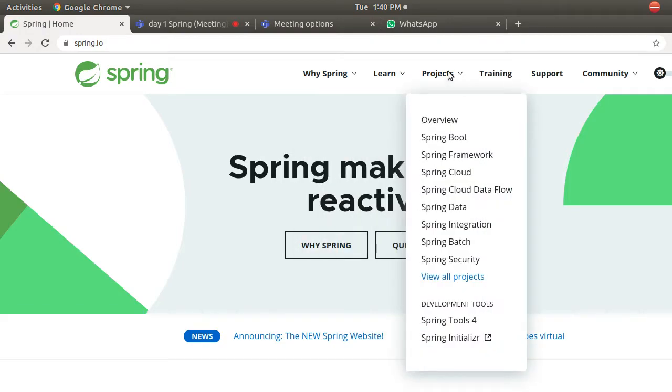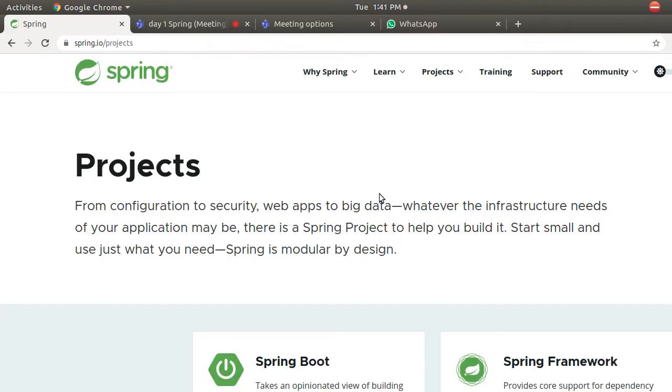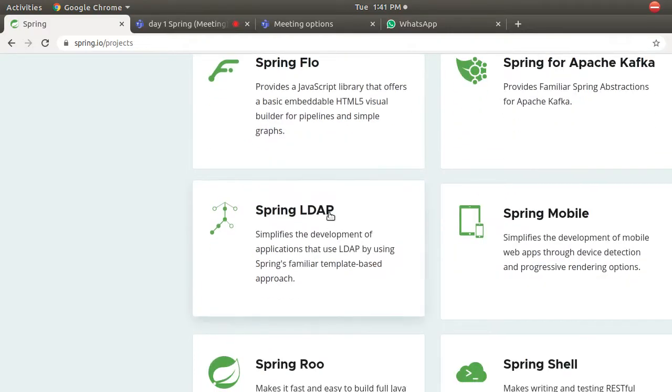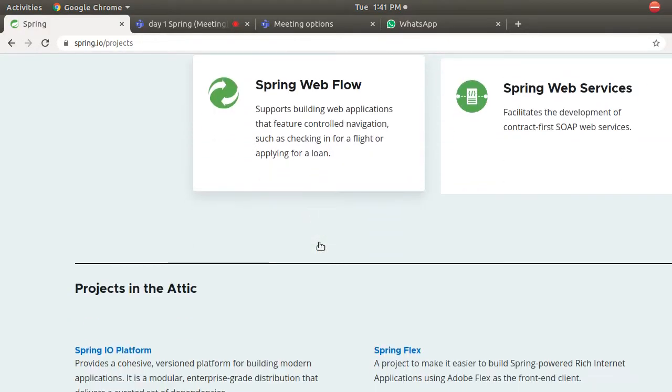It is not possible. If you go here on projects of Spring, you can see Spring Boot, Spring Framework, Spring Cloud, Spring Data Flow, Spring Integration, Spring Security. There are different projects. If you go for view projects, you can see all the projects here. So these are all the projects which Spring is having.